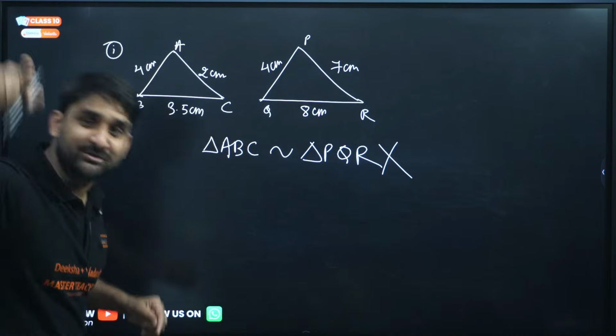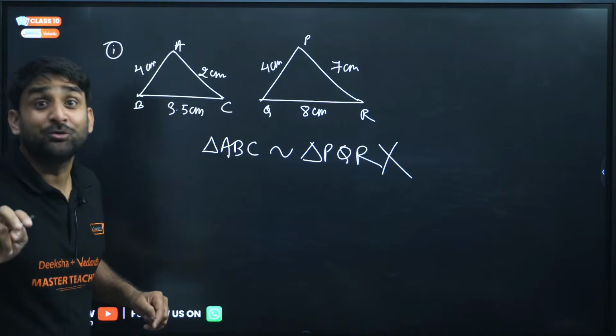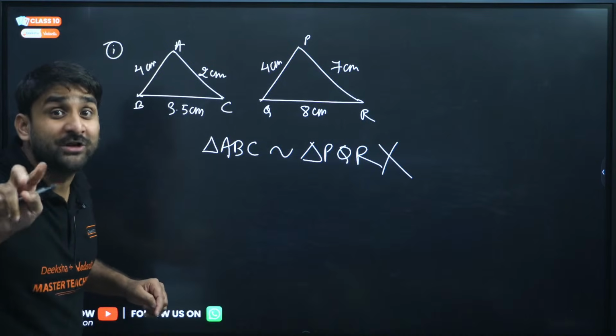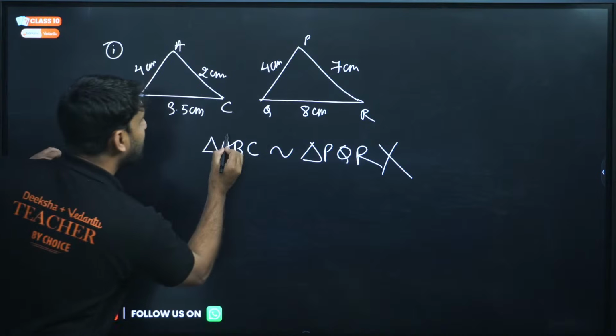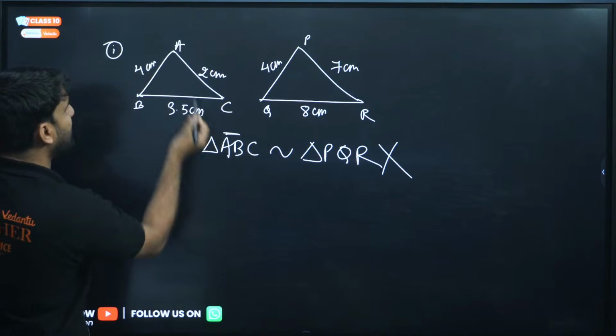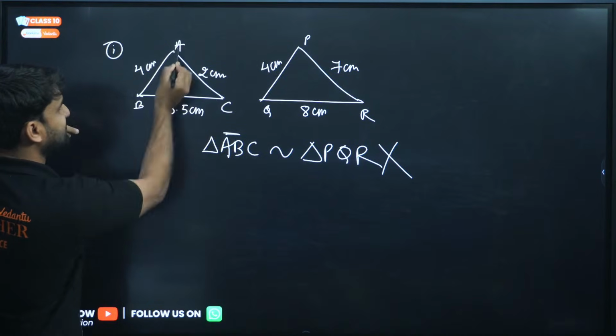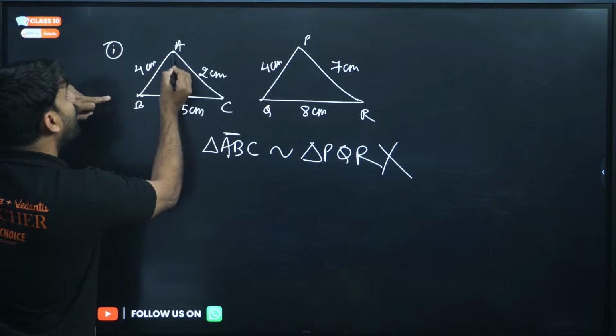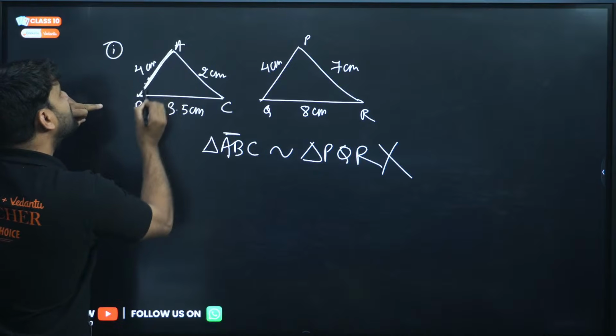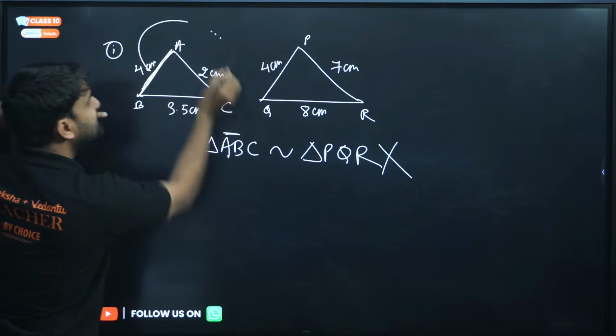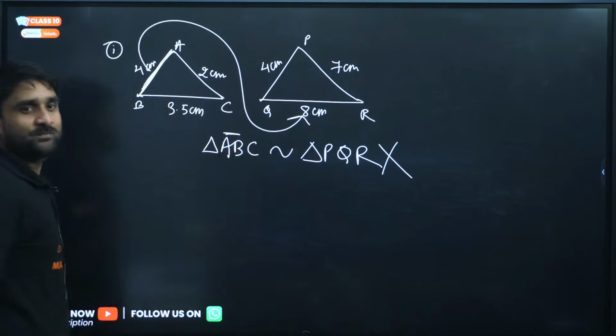No, this is not valid in similarity. You have to check the corresponding part. Means if you are taking AB, where is AB? Come on, where is AB? AB is this, 4 centimeter. And if we talk about this 4, which side is corresponding of 4? This side is corresponding of 4.